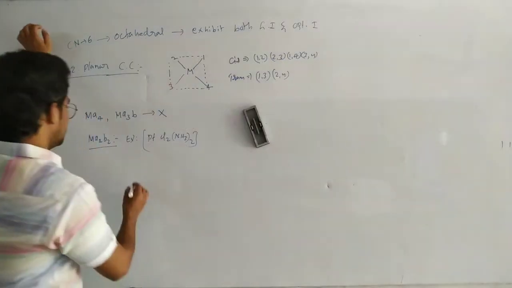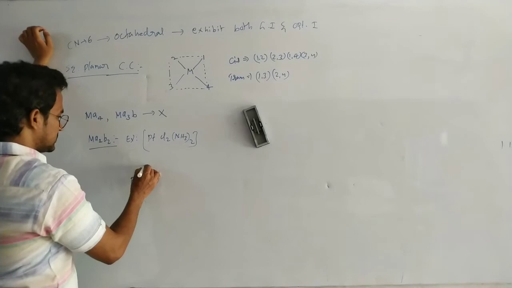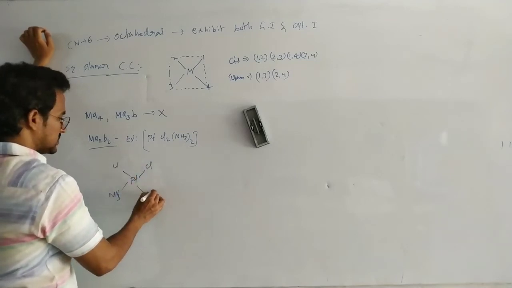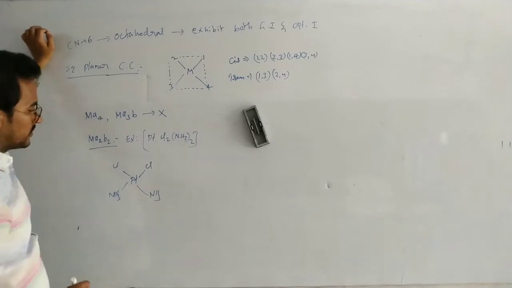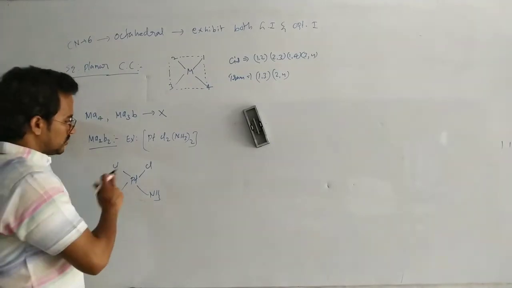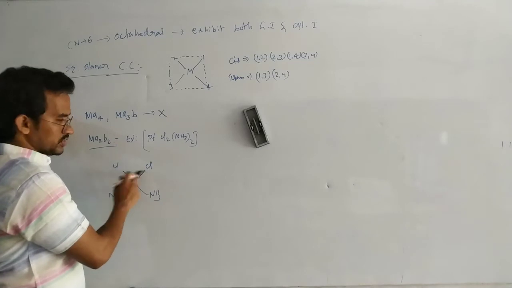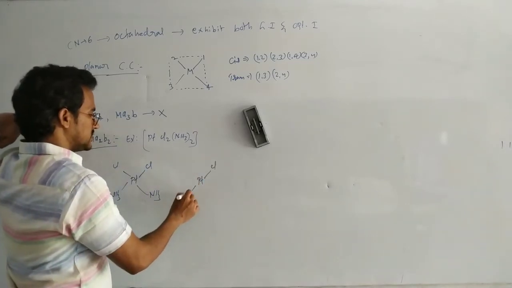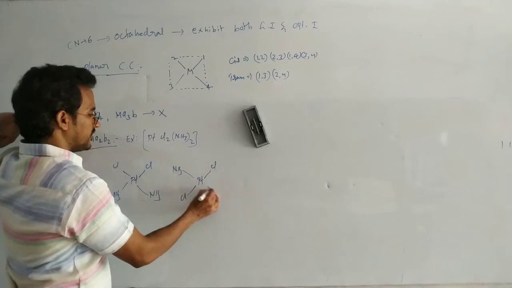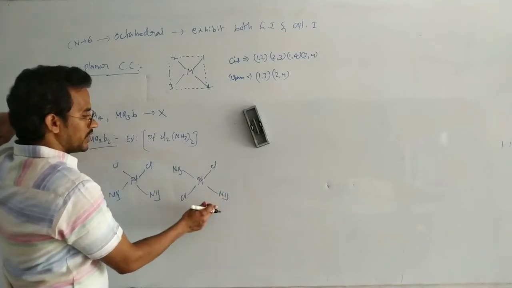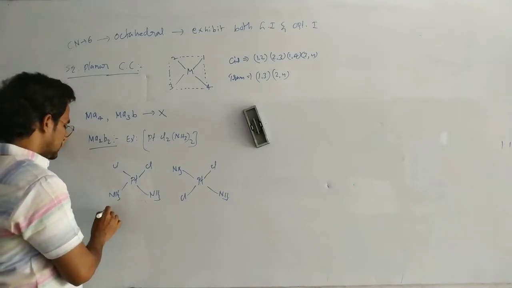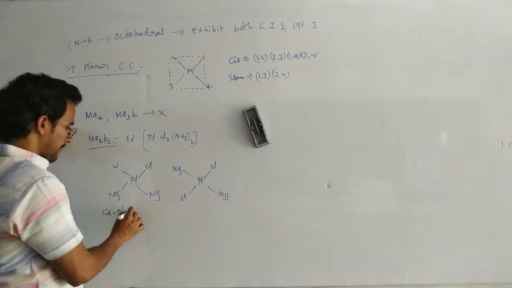So here in this case, we can write this structure as Cl, Cl, this is NH3 and this is NH3. It is a cis isomer because both are same side, cis. Here platinum, Cl and this Cl, NH3, here NH3. Ammonia trans, Cl, Cl trans. This is known as cisplatin.